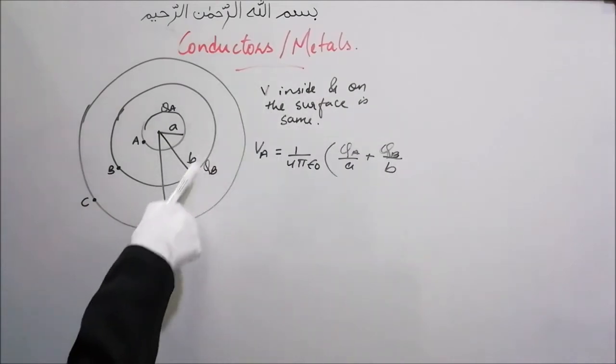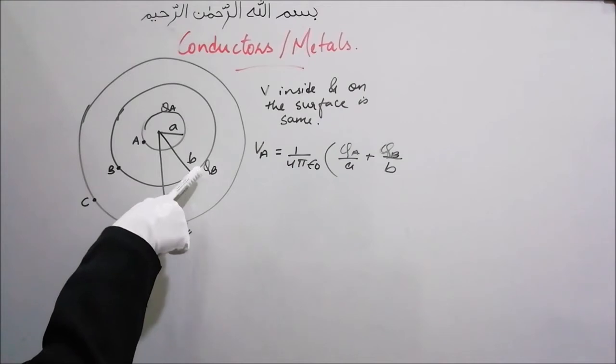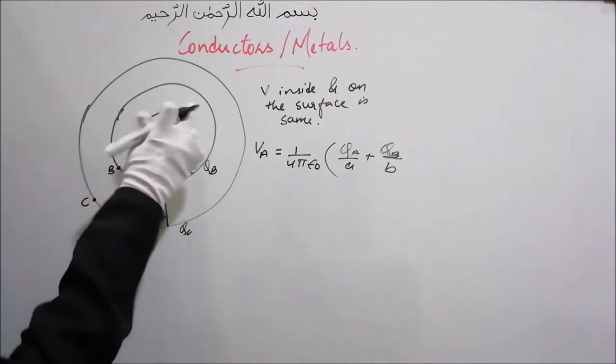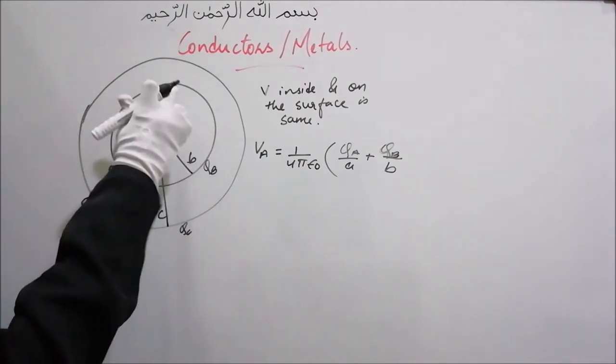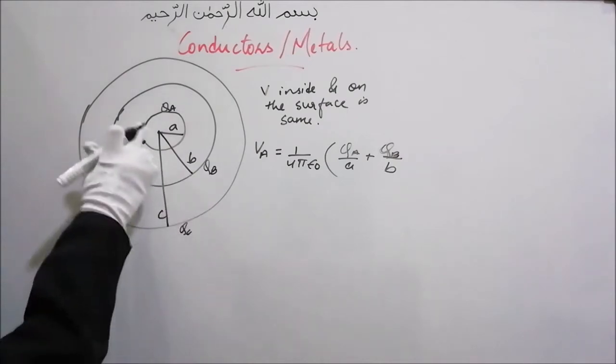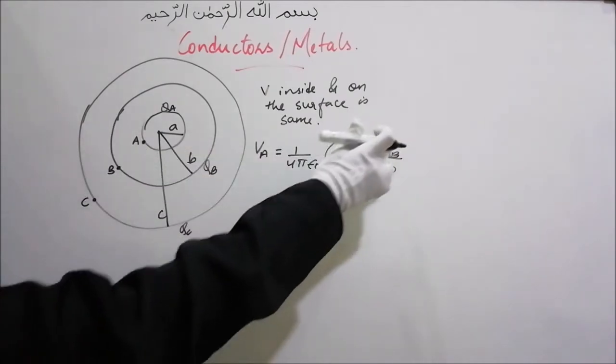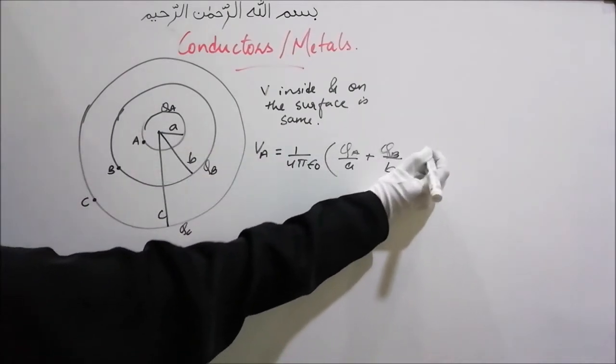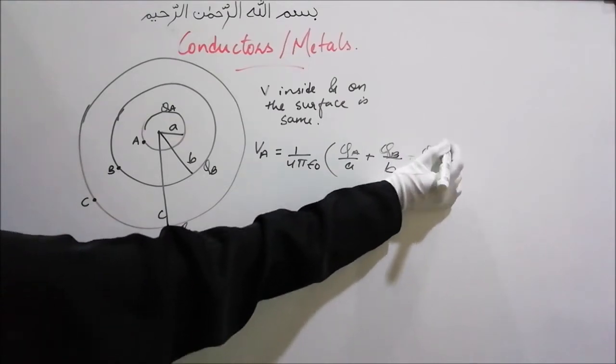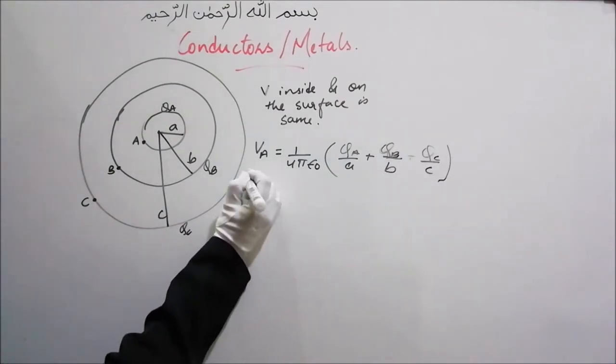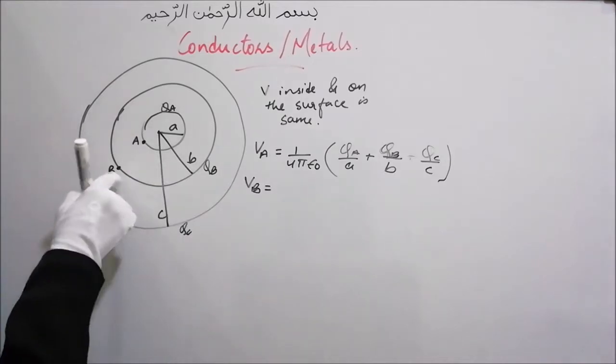Because the potential inside and on the surface due to QB will be the same. Therefore, due to QB, the potential at A will be QB upon B, and the same thing, due to QC, the potential will be QC upon C.